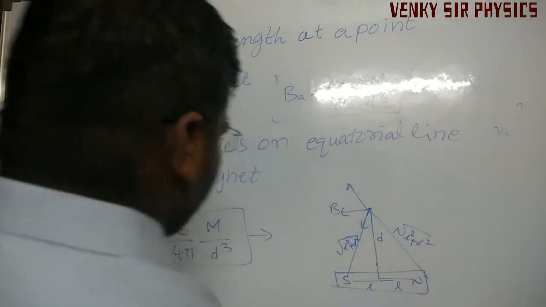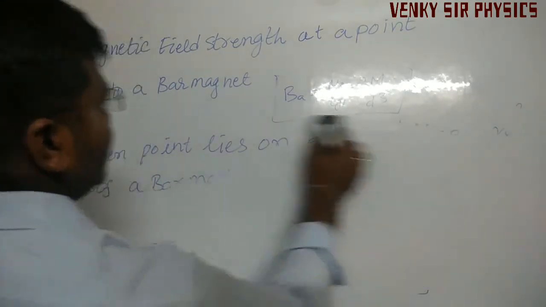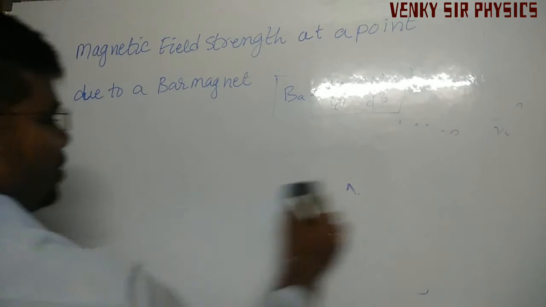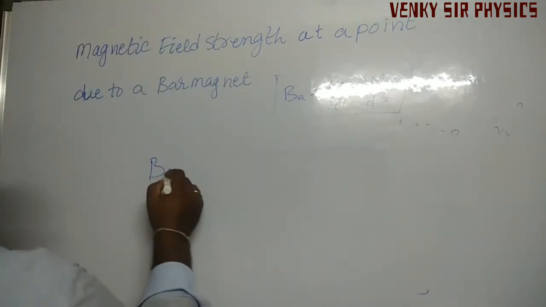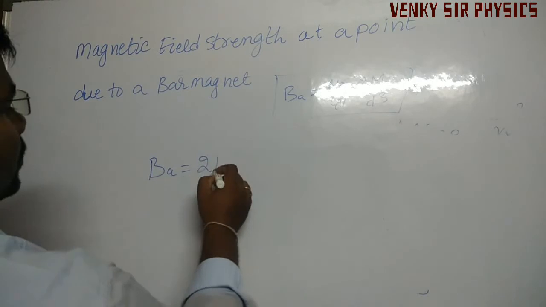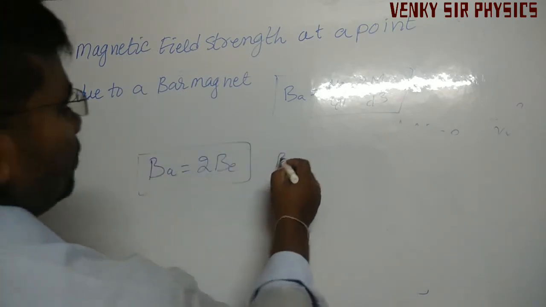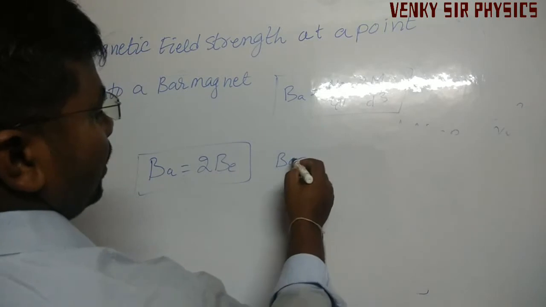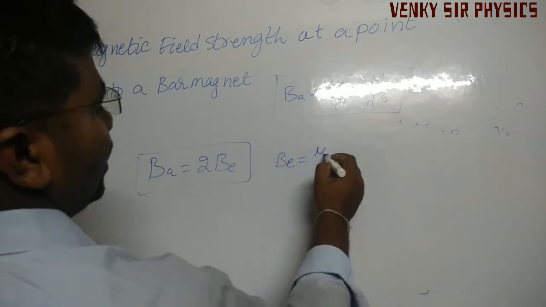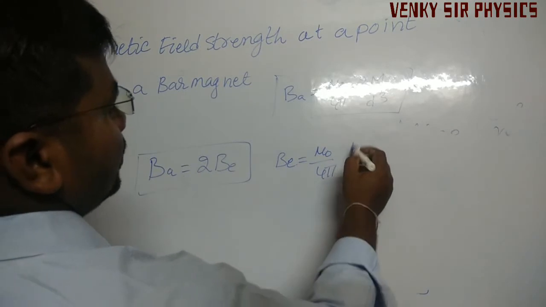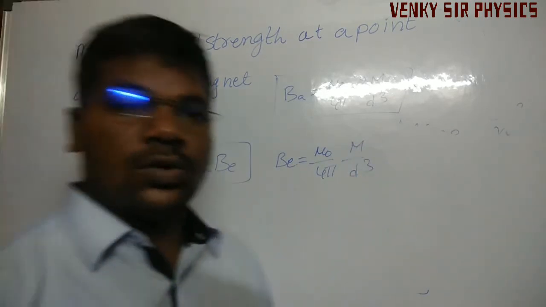So there is a relation between axial and equatorial: B axial is equal to 2 into B equatorial. BA means axial, and BE means mu naught by 4 pi M by d cubed.